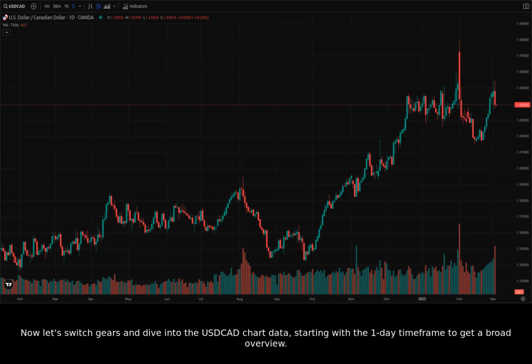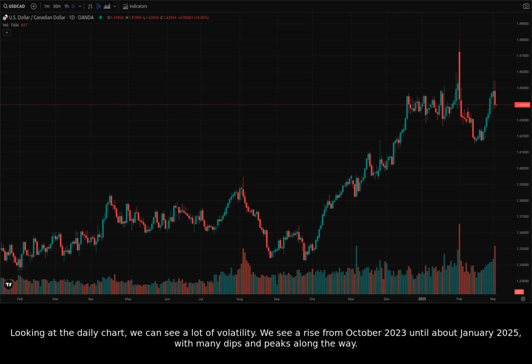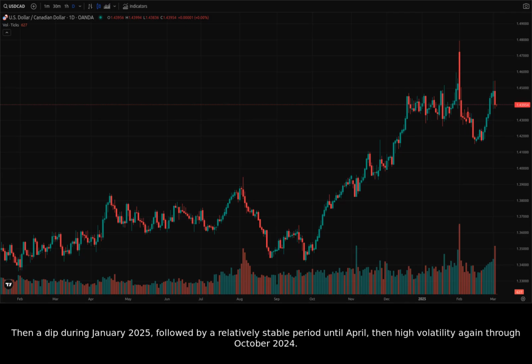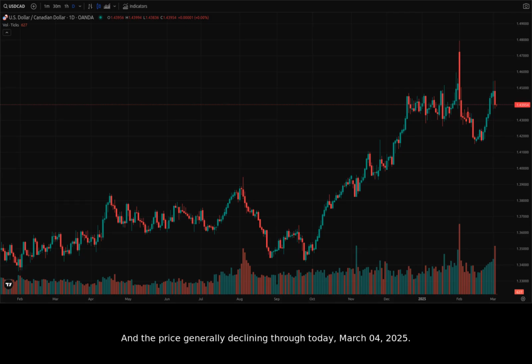Now let's switch gears and dive into the USDCAD chart data, starting with the one-day time frame to get a broad overview. Looking at the daily chart, we can see a lot of volatility. We see a rise from October 2023 until about January 2025, with many dips and peaks along the way. Then a dip during January 2025, followed by a relatively stable period until April, then high volatility again through October 2024. And the price generally declining through today, March 4th, 2025.